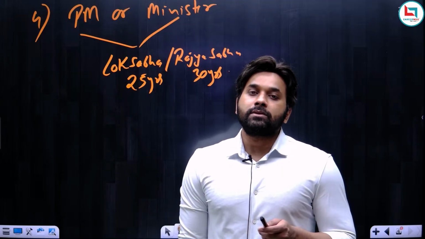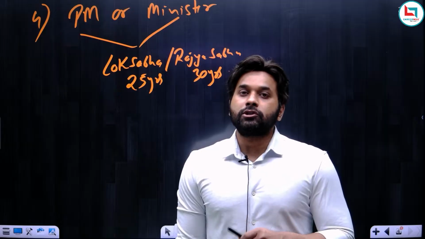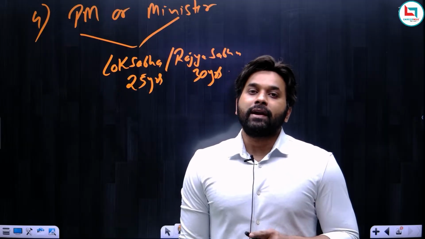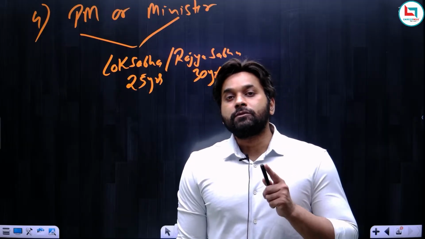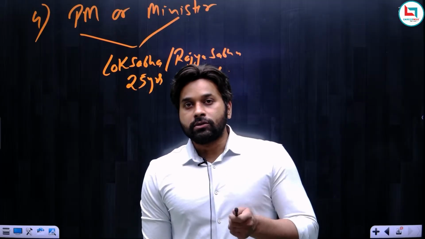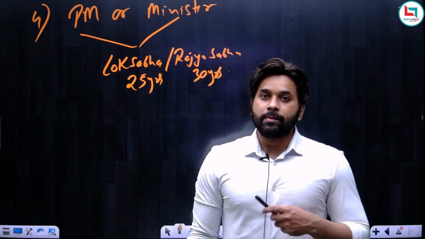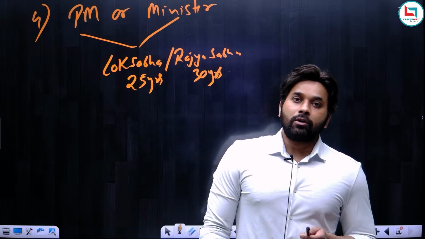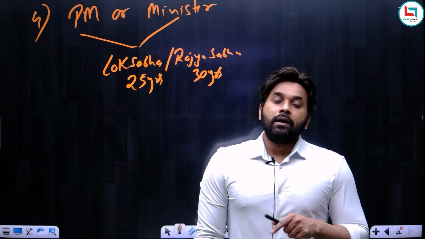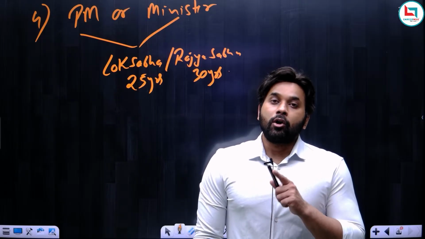Now, I have said that in India the prime minister can be from either house of the parliament because if you compare this situation with Britain, in Britain the prime minister should always be from the lower house. In Britain there are two houses, the upper house and the lower house. In India, Lok Sabha is the lower house. Similarly, they also have a lower house. But remember, in Britain, the prime minister should always be a member of the lower house and not the upper house.